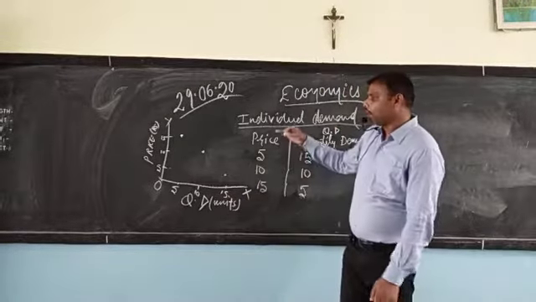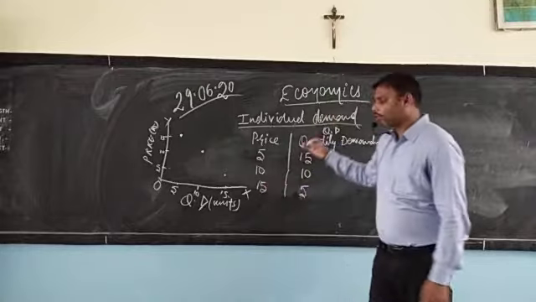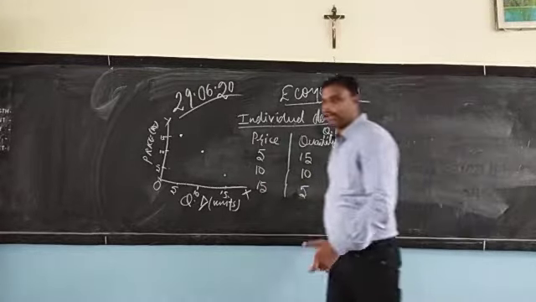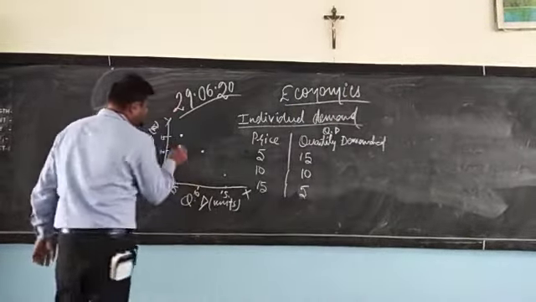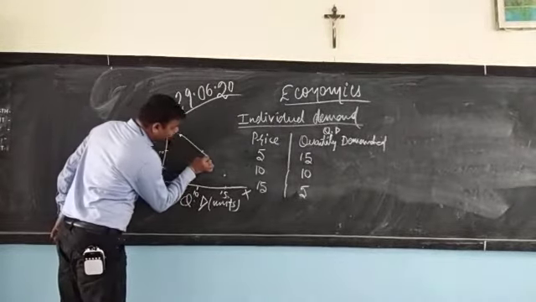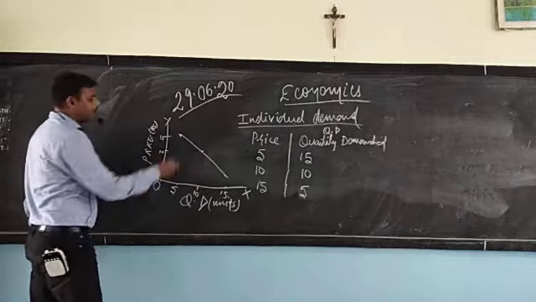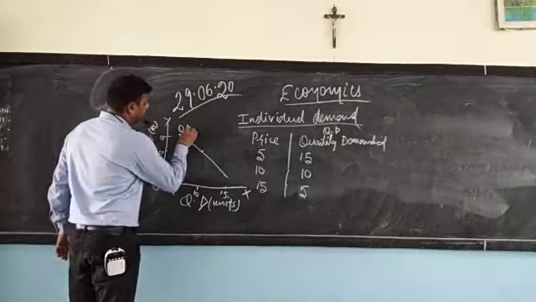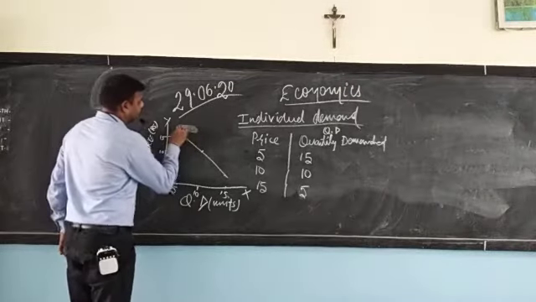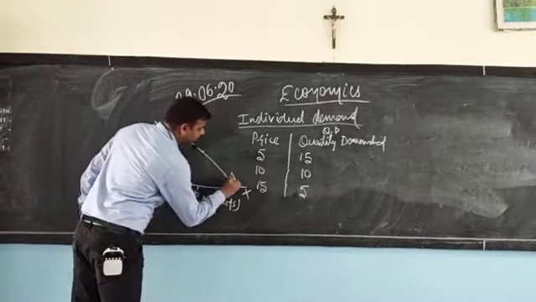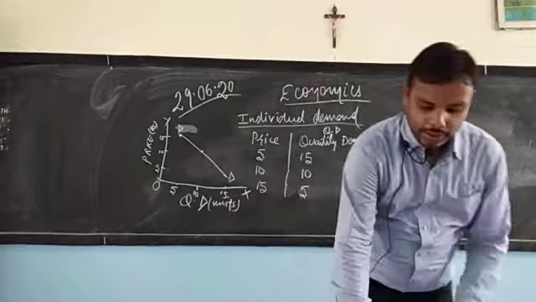So we can see that whenever the price increases, the demand falls. Now, graphically, we will connect these dots into one. And this is your quantity demanded, or we call it DD. DD is the demand curve. This is your demand curve.